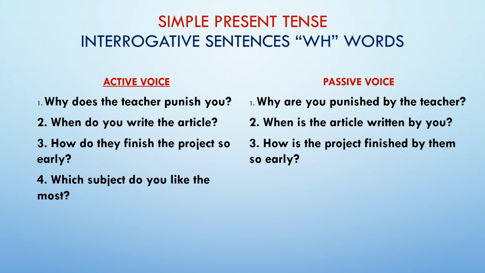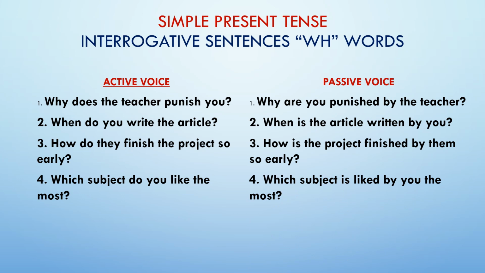Now in this sentence, do is at the third place, so whether is or are, depending on the object, will come at the third place. Subject is singular, so we will use is in our answer. So our answer will be, which subject is liked by you the most. This is how it is.